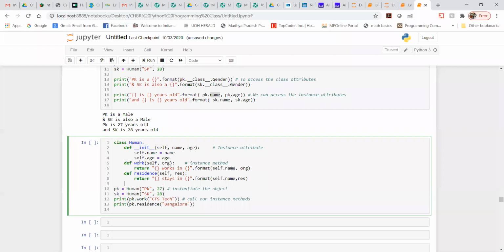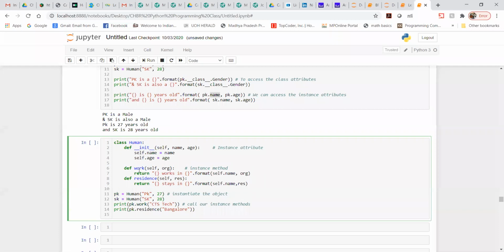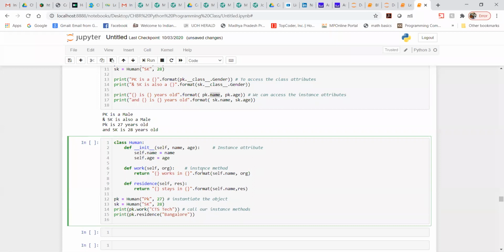Okay, so now guys, look here. Work is one method which I have defined here, and residence is another method I'm trying to use here. Inside the class, this is the instance attribute, so I don't care about it. But there are two methods which I have used here, work and residence.